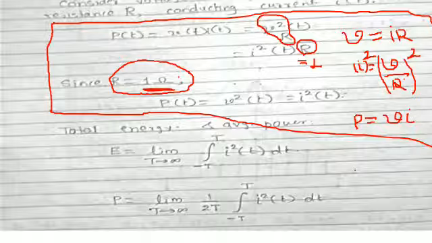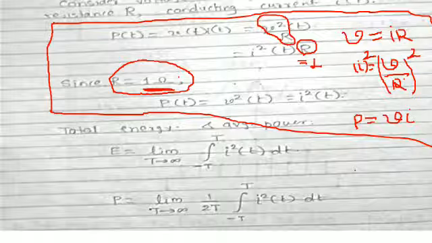This is the total energy, because for unit resistance we have I square(t), and since it is the total energy, we integrate from minus T to T. So E is equal to limit T tends to infinity of integration from minus T to T of I square(t) dt, and P is equal to limit T tends to infinity of 1 upon 2T, integration from minus T to T of I square(t) dt.